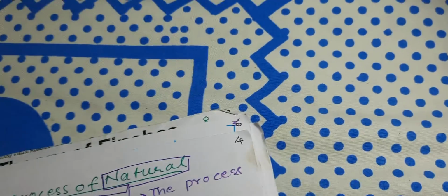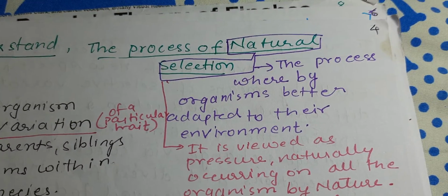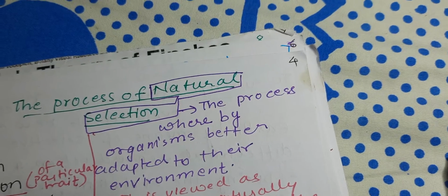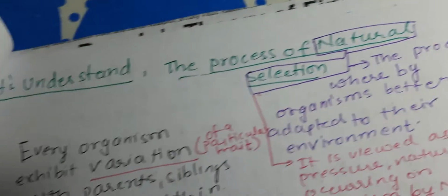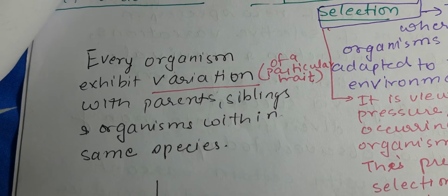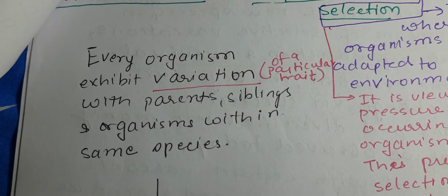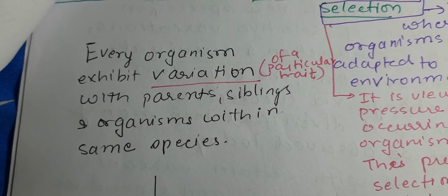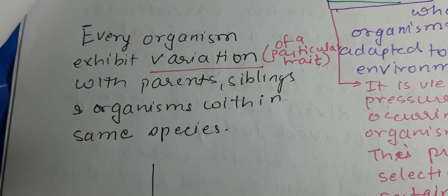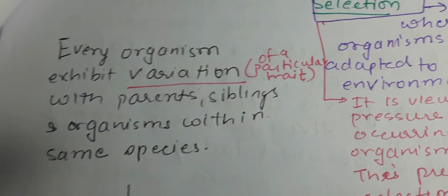So now let's understand what natural selection is. Natural selection is the process by which the organism better adapted to the environment survives. Every organism exhibits variation with its parent, sibling, and organisms within the same species. So variation is there, of a particular trait.